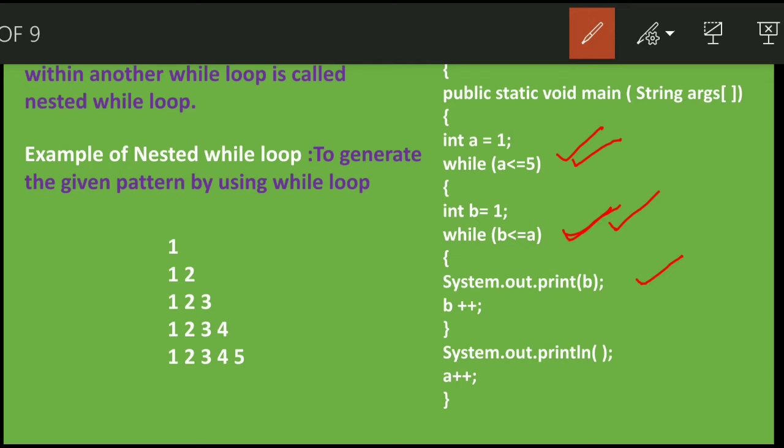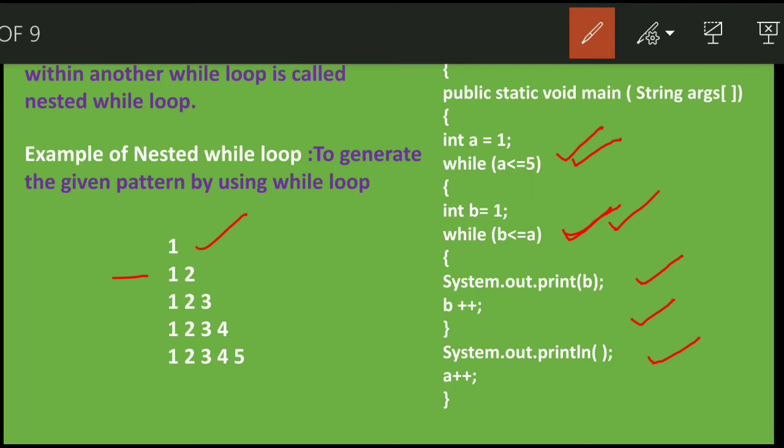So it will display the value of b as 1, and b is incremented by b++. That means 1 plus 1 is 2. The present value of b is 2. So after this part is written, then System.out.println, nothing is written inside. That means it will create a new line. So we'll go to the next line. So the first value 1 is displayed, and then it will go to the next line.